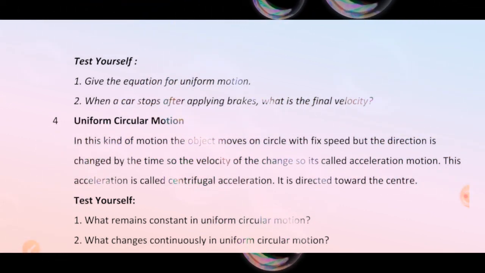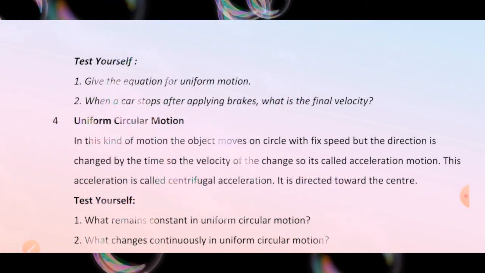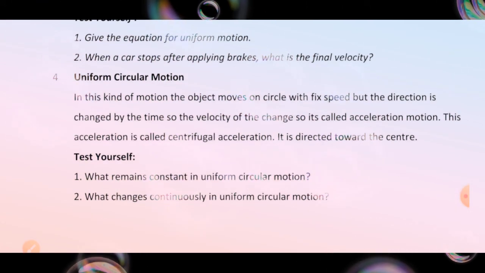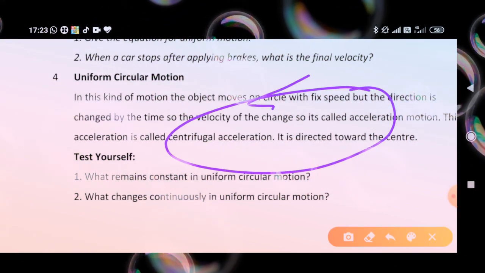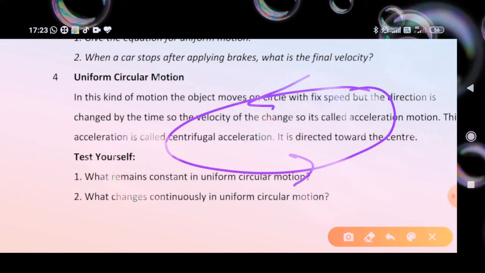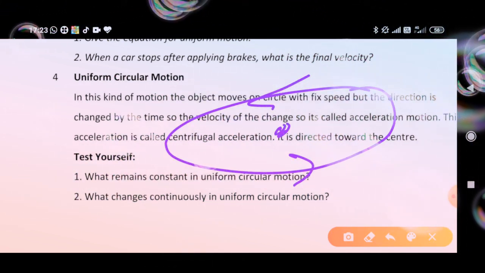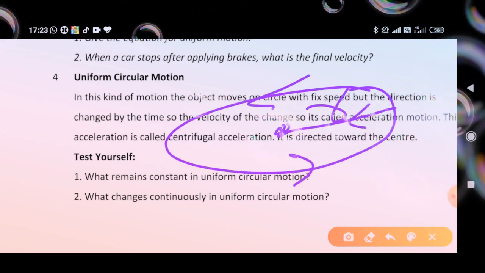Uniform circular motion. In this kind of motion, the object moves on a circle with fixed speed, but the direction changes with time, so the velocity changes, so it's called accelerated motion. This acceleration is called centripetal acceleration. It is directed toward the center.